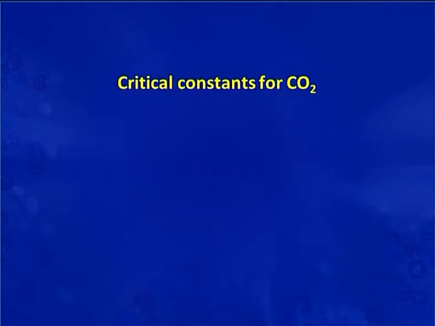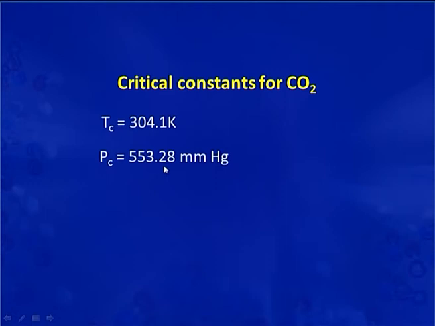Now let us check the critical constants for carbon dioxide. For carbon dioxide, the critical temperature is 304.1 Kelvin, the critical pressure is 553.28 mmHg, and the critical volume is 94 cm³ per mole.